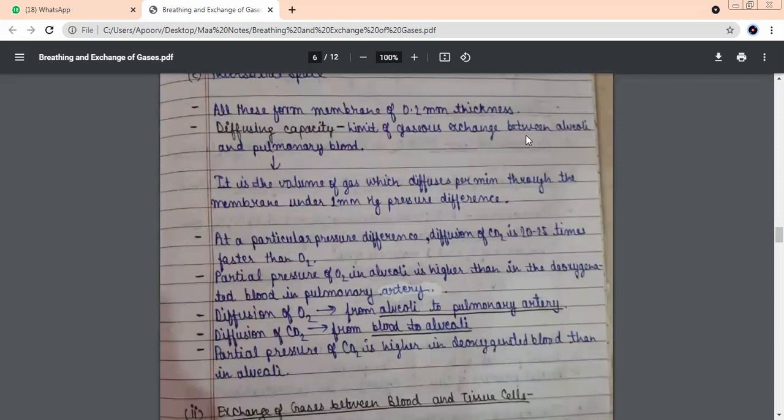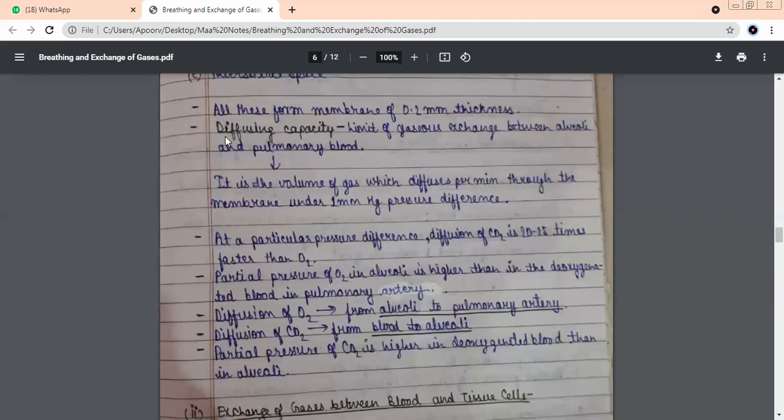The limit of the gaseous exchange between alveoli and the blood. How much gas can be exchanged between the blood and the alveoli? There is a limit to it. What is that limit called, children? Diffusing capacity. How much exchange is possible between the blood and the alveoli? This capacity, this power, is known as which capacity?